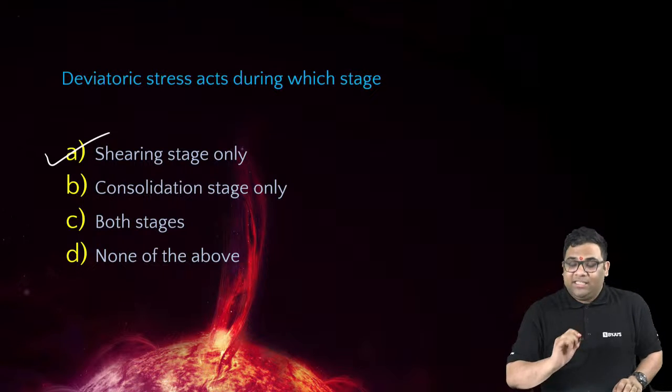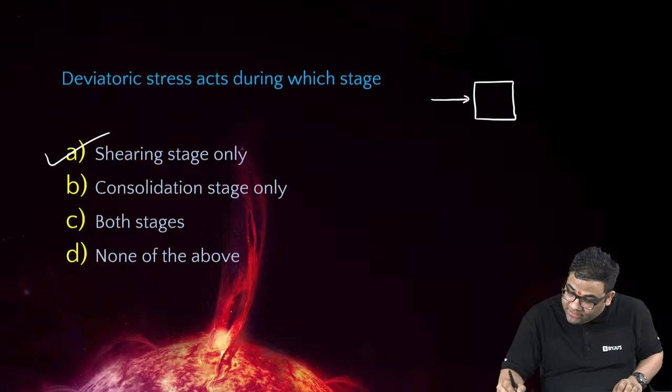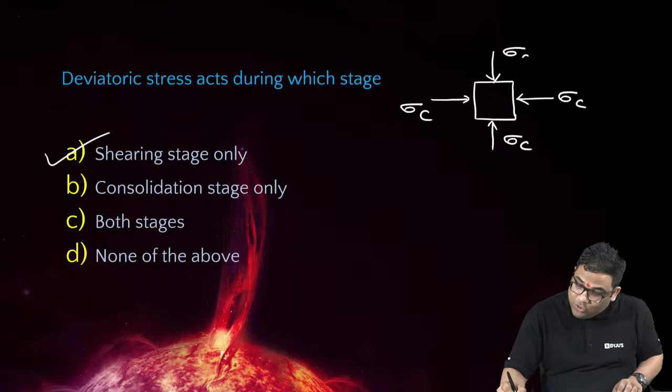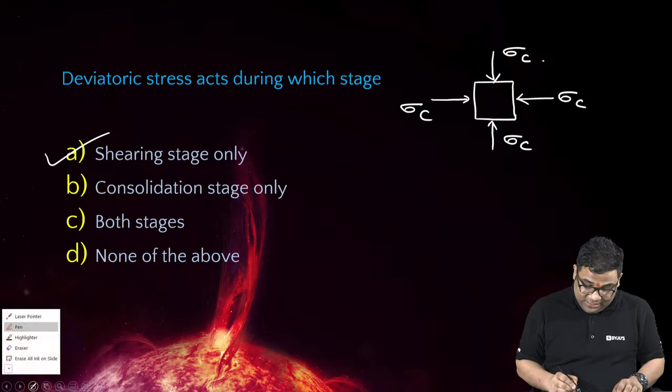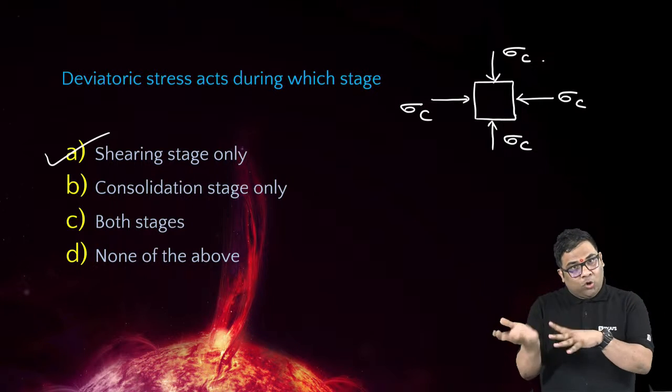So if I summarize this condition of the soil, in the consolidation stage, only sigma C is acting, right? Only confining stress is acting at the consolidation stage, and there I can have two conditions, consolidated or unconsolidated.